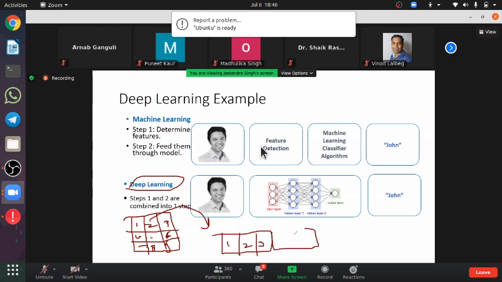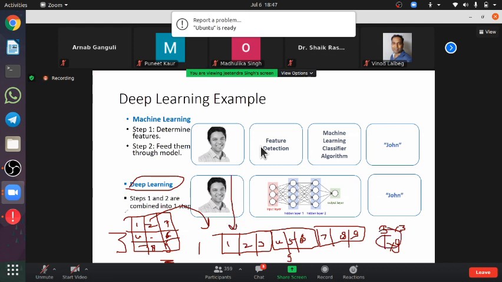Put another row side by side, 4, 5, 6, then 7, 8, 9. Can you see that this 3 by 3 matrix is finally converted to 1 row by 9 columns? So every pixel will become one column.